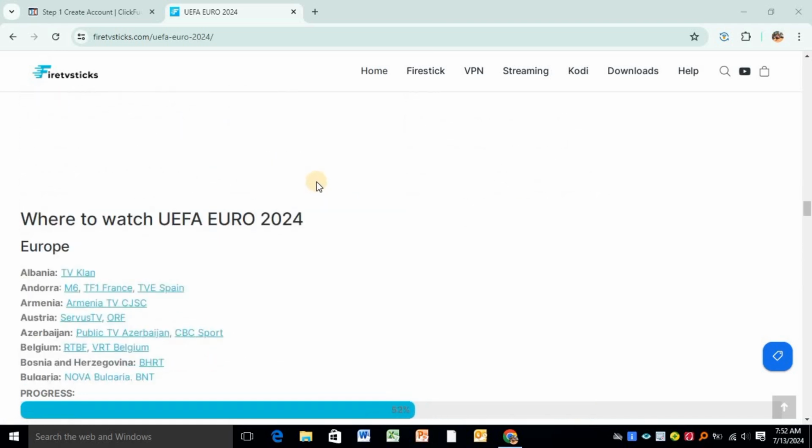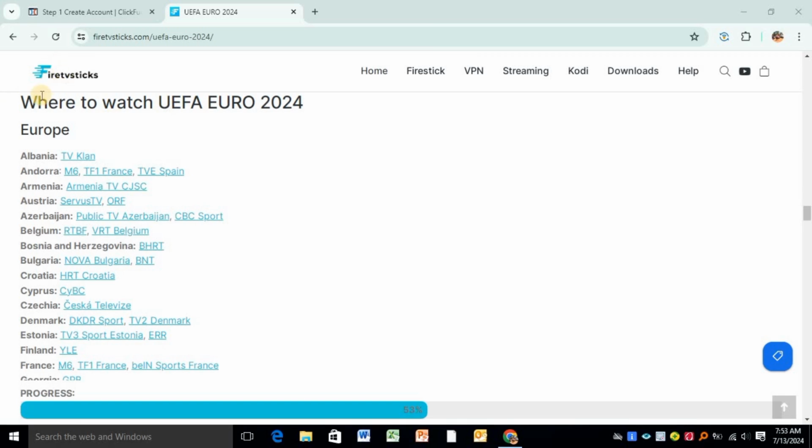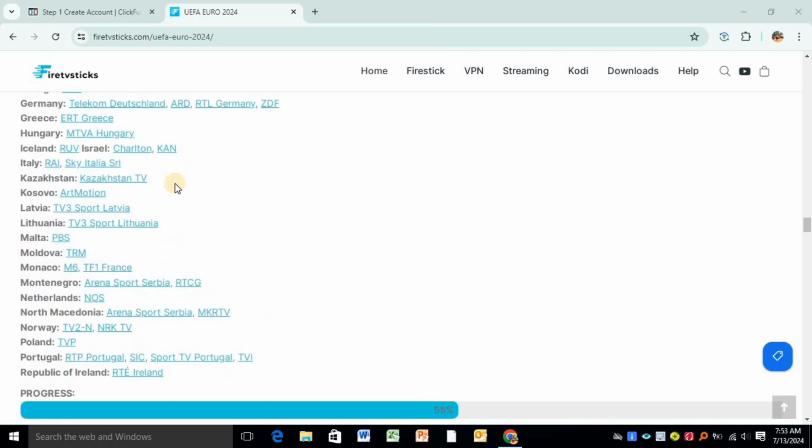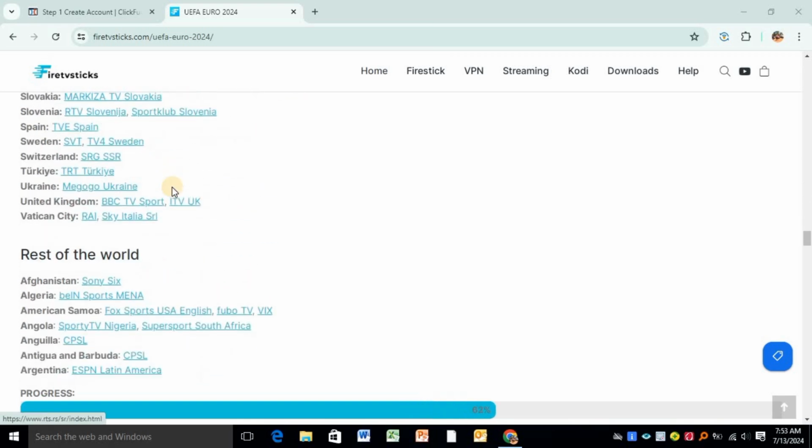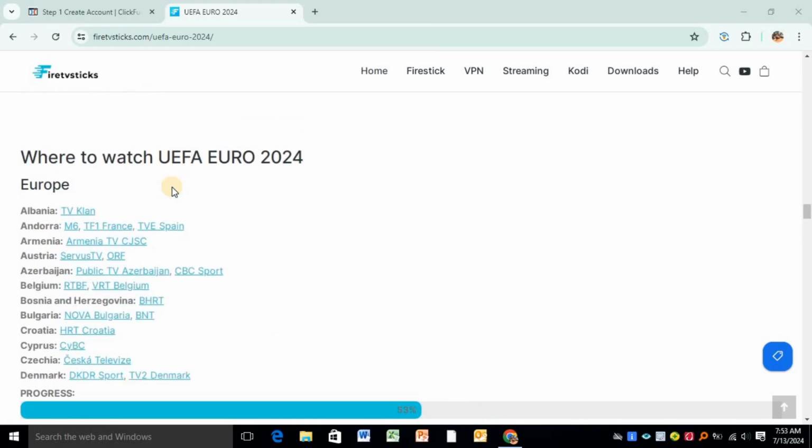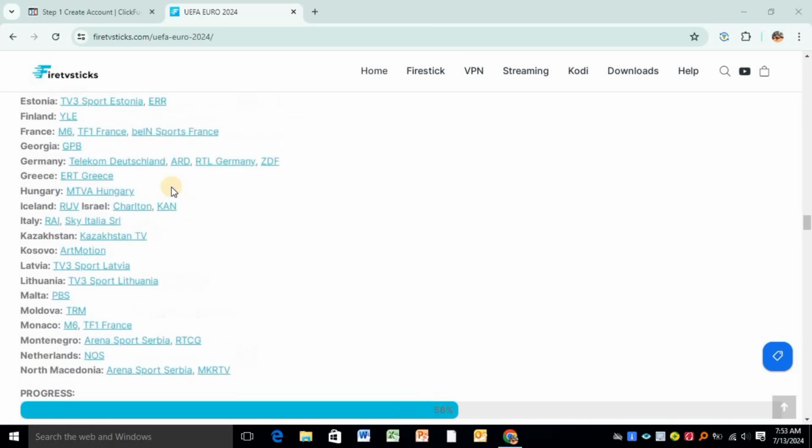So if you come over here, as you can see, if you want to watch, they ask you where to watch your Euros from. Okay, so these countries are segregated according to the continents over here, and of course, as you know, Europe is the first continent. Why? Because of course Europe is where the Euros are coming from. Okay, so take an example.